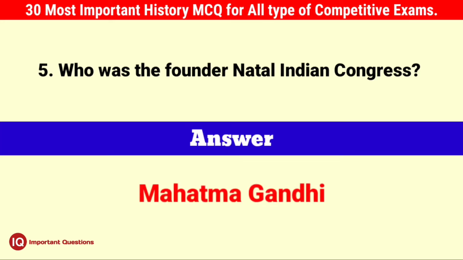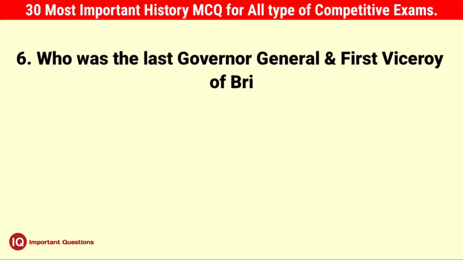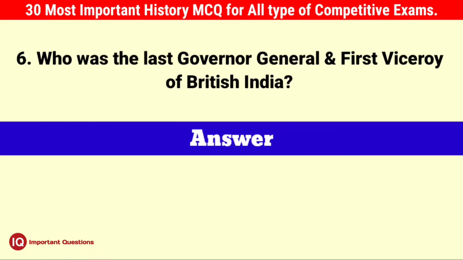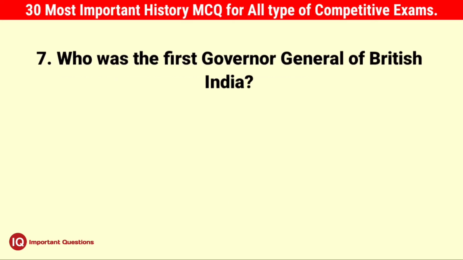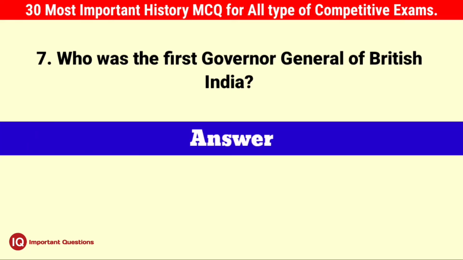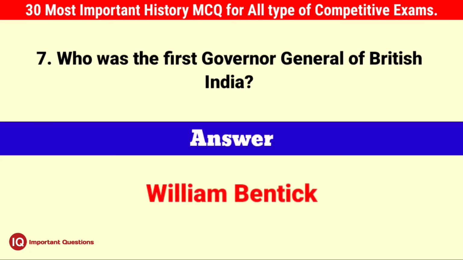Answer, Mahatma Gandhi. Question number six, who was the last Governor General and the first Viceroy of British India? Answer, Lord Canning. Question number 7, who was the first Governor General of British India? Answer is William Bentinck.